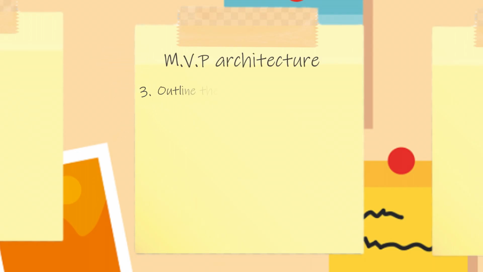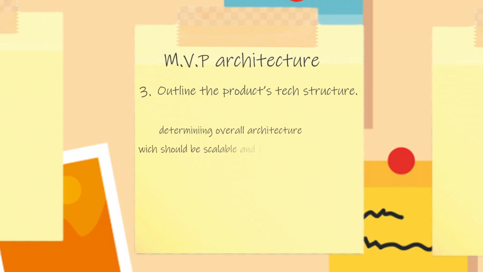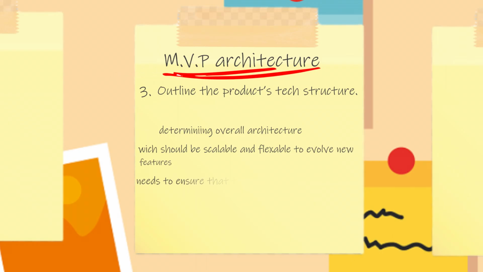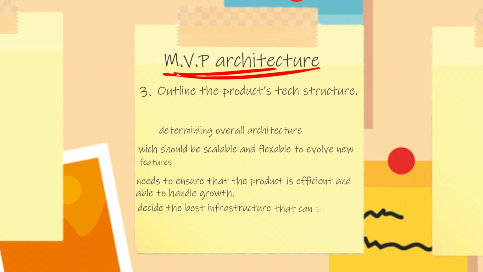Design an MVP architecture. In this step, you will outline the product's technical structure. This includes determining the overall architecture, which will be scalable and flexible enough to evolve as new features are added in future versions. The MVP architecture needs to ensure that the product is efficient and able to handle growth. You will need to decide on the best infrastructure that can support the MVP now and scale as your product grows.